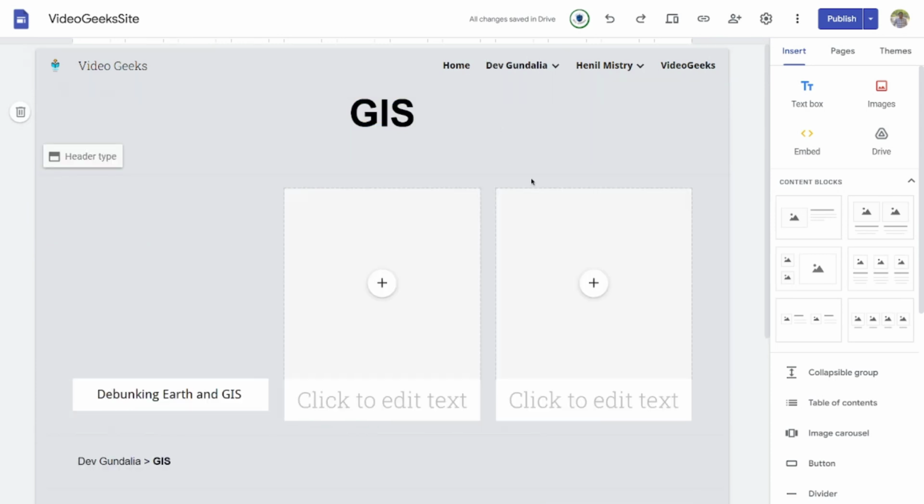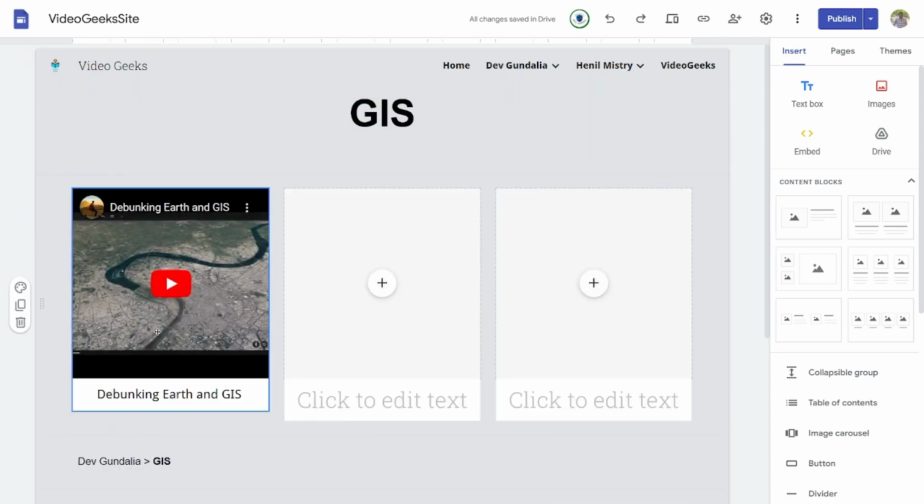So our last video was about GIS, right? We just had an overview of GIS, and we discussed the map that I made about Surat in the Mapathon 2022, right?